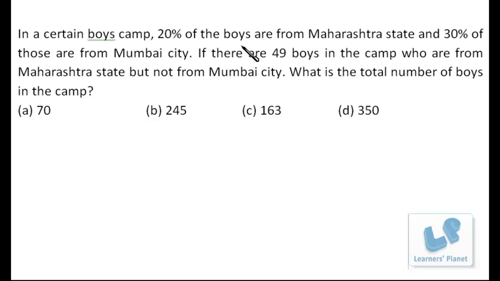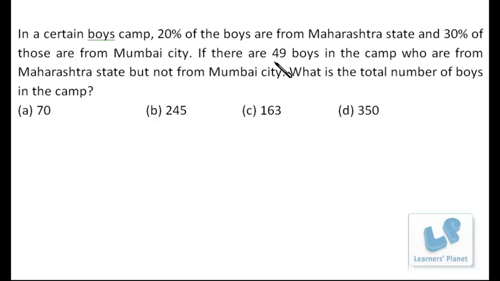Now 20% of the boys are from Maharashtra state, right? That means in all the total number of boys will be 5 times the boys from the Maharashtra state, isn't it? Now here we can see that 49 boys are from Maharashtra state but not from Mumbai. That means from Maharashtra state more than 49 boys are there. More than 49. Why? Because we are not including the students from Mumbai city in this calculation. So definitely the students from Maharashtra are more than 49.